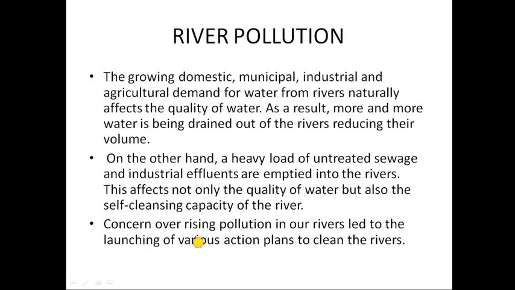Concern over the rising pollution in our rivers led to the launching of various action plans to clean the rivers, for example, the Ganga Action Plan, Gomti Action Plan, etc. These plans are devoted to improving the quality of water.